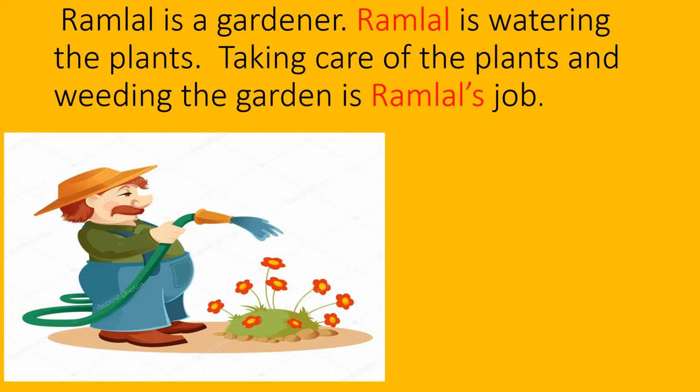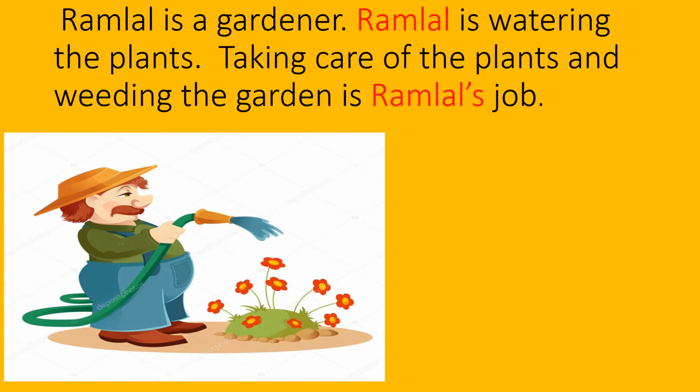Now look at this picture in front of you, and there are a few sentences connected to that picture. Ramlal is a gardener. Ramlal is watering the plants. Taking care of the plants and weeding the garden is Ramlal's job. Now we are talking about a person here, Ramlal. And you can see that again and again I am repeating the same name. Like in the first sentence I say Ramlal is a gardener. Ramlal is watering the plants.